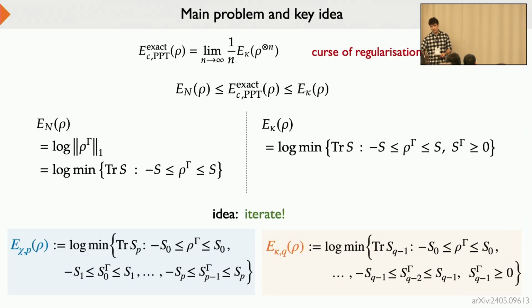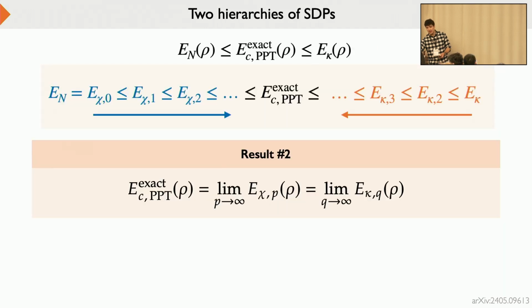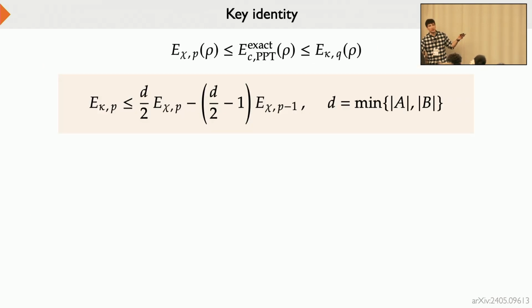There is a natural way of doing that by adding some noise in an optimal way. And you pay less if you do it for larger P, because it's at the end of the hierarchy. That's how you pass from one to the other. The proof of the key identity is actually very simple. The dimension dependence here is like a worst case scenario. Do you have intuition? No, I don't know, but this is the best thing.